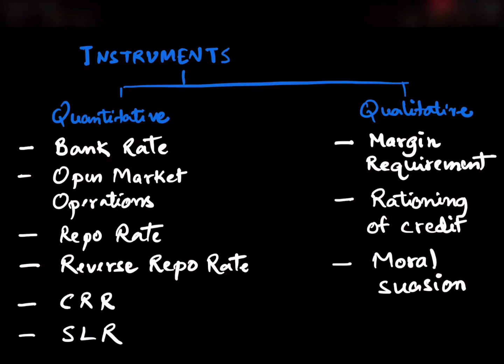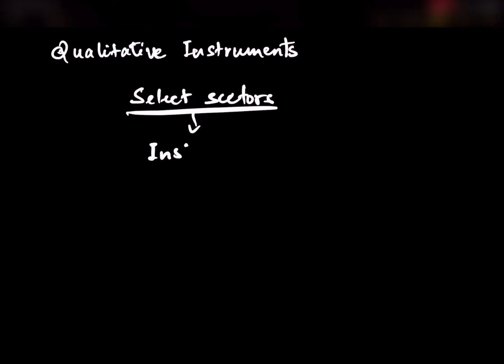Now let's look at qualitative instruments used by RBI to control the supply of money. These are margin requirement, rationing of credit, and moral suasion. The qualitative instruments of credit control by RBI are used in only some select sectors of the economy. And which are these sectors?